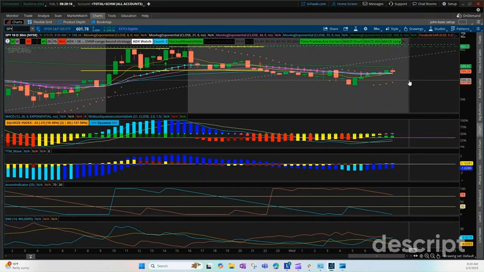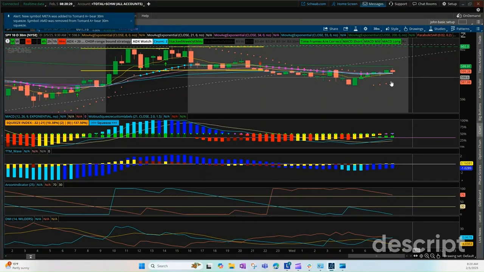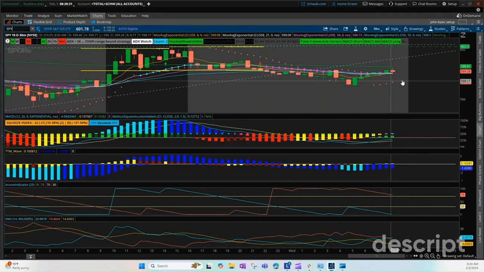We have Disney, we have the tech sector doing some movement today, as well as the semiconductors. So we do got a squeeze setting up on a 30-minute with SPY. We got a couple of good areas it needs to break through before we get in and retest yesterday's high. So we'll definitely be looking at the SPY.